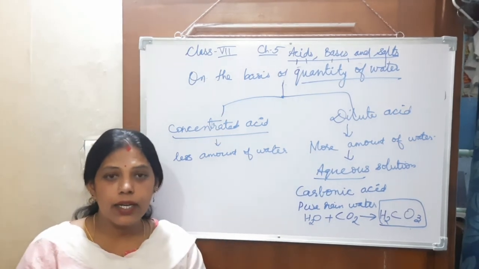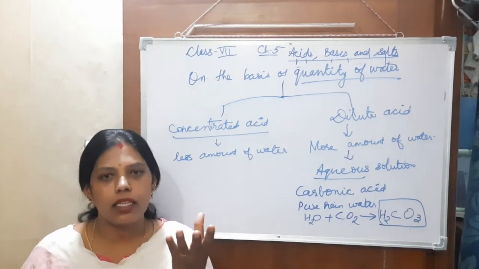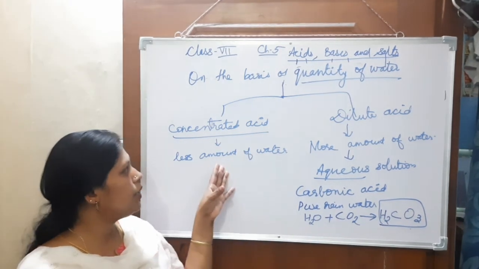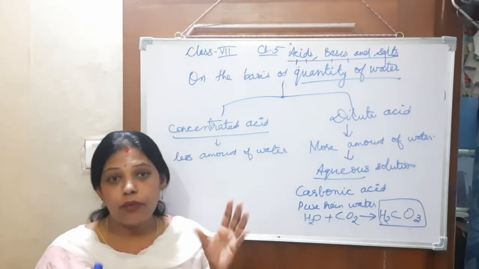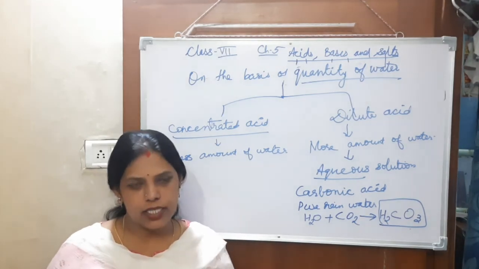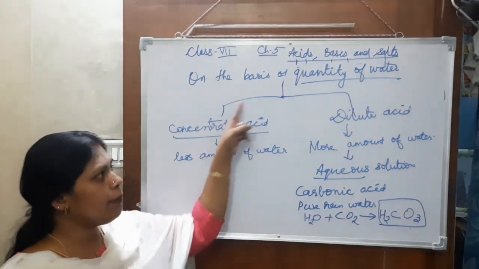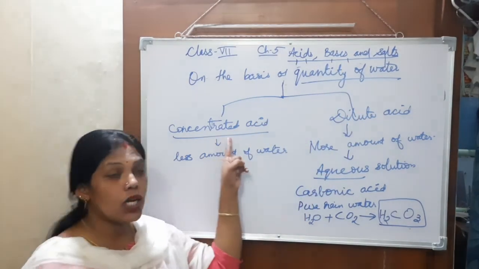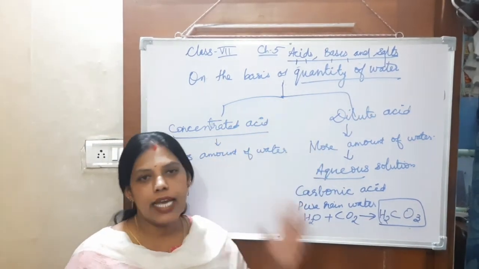Second, on the basis of strength, they are divided into strong acid and weak acid. Third, on the basis of the quantity of water, they are divided into concentrated acid and dilute acid.